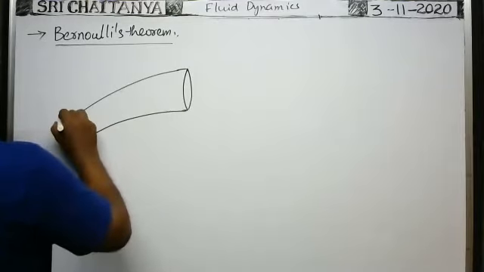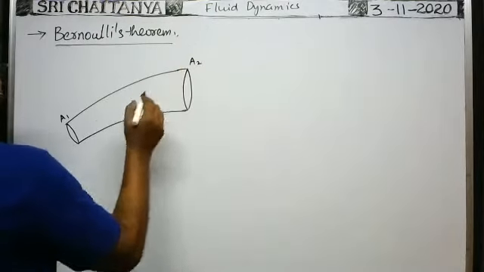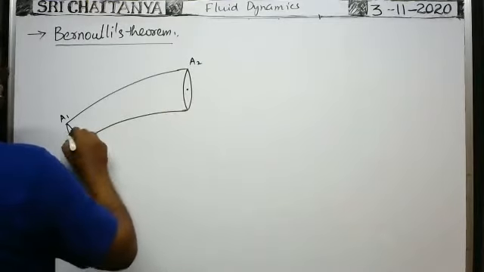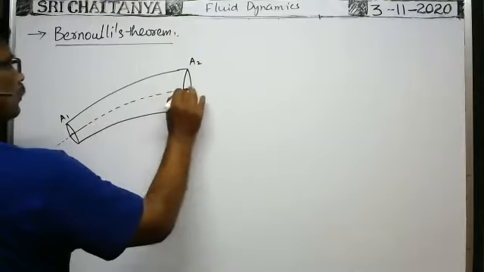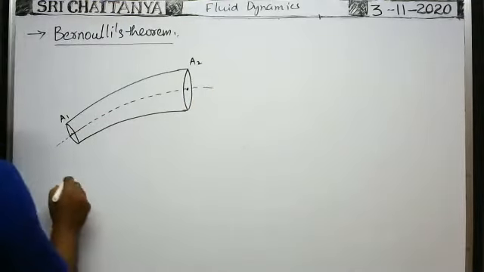Here the area of cross section at the first end is say A1, and the area of cross section at the second end is say A2. The line joining the centers of all cross sections of the tube is the axis of the tube.